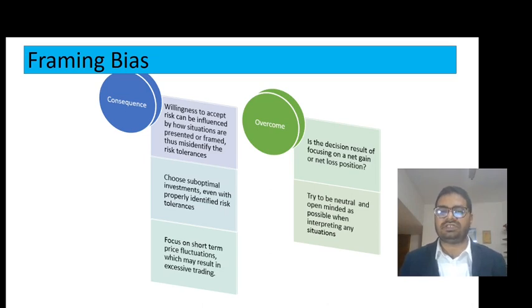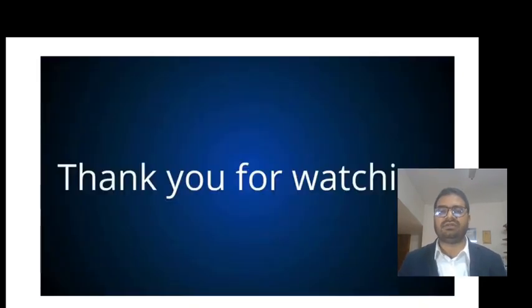So try to be as neutral and open-minded as possible when interpreting any situation. When interpreting any situation, either positive or negative, instead of becoming over-enthusiastic or overreacting, I should try to be neutral, consider both pros and cons, negatives and positives, and take my decisions according to the net positions. I think that's all for information processing bias.